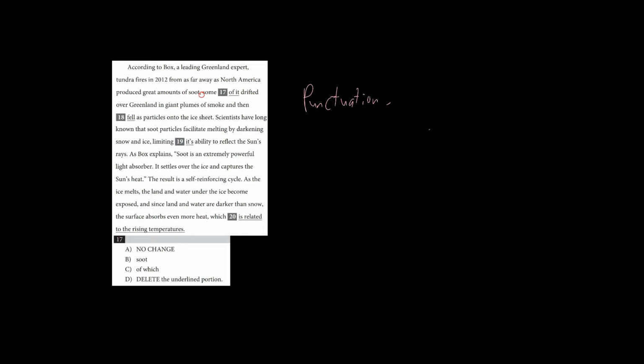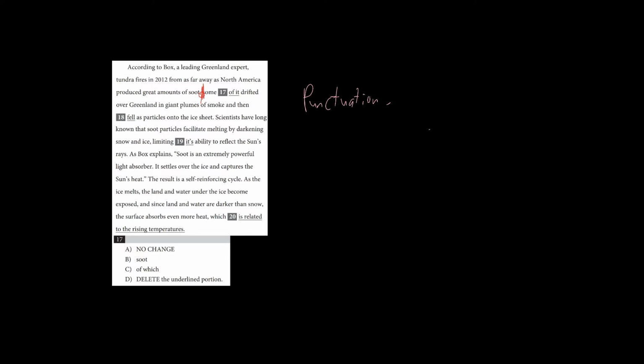So it almost seems natural to stop and make a new sentence there and put a period right where that comma is. However, that's not part of the underlined section, so we can't change that comma to a period. So the problem here is there's two independent clauses right at this break. So there's an independent clause before and an independent clause after. And since we can't change that comma, we have to make the second one a dependent clause.